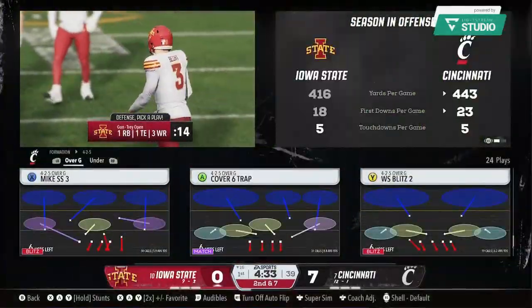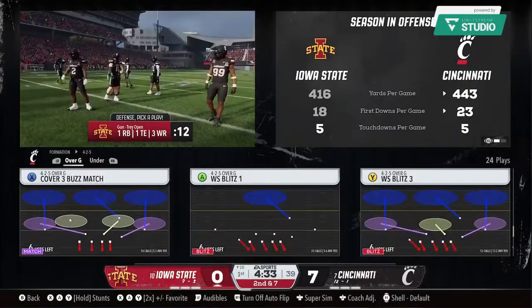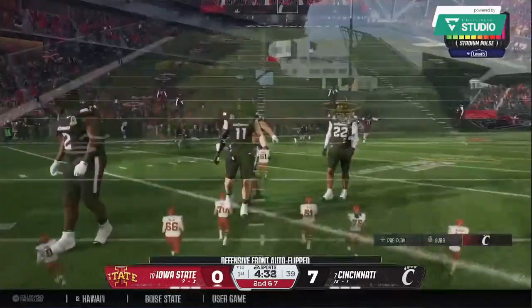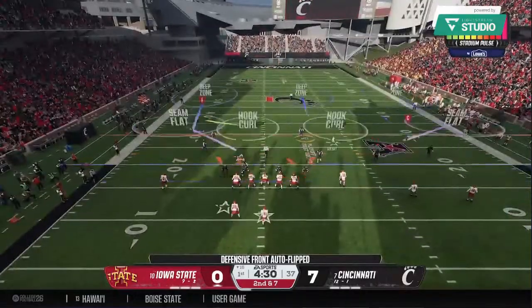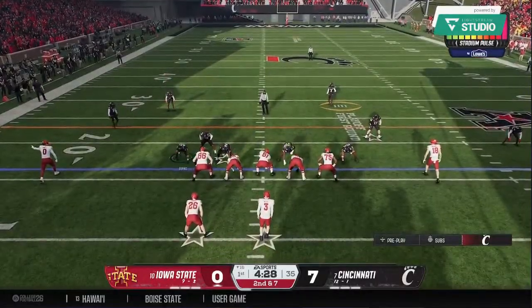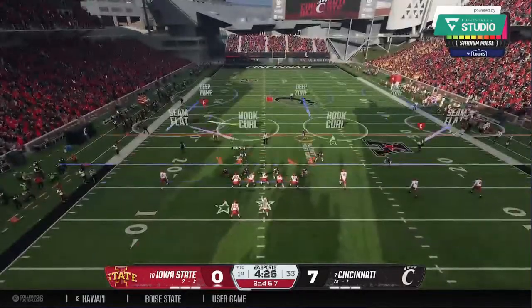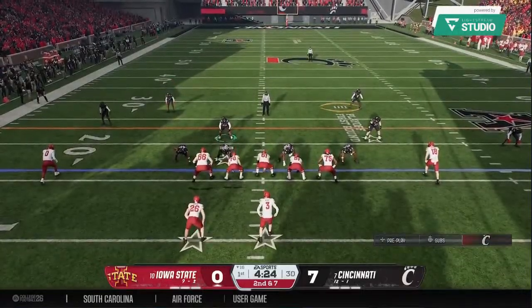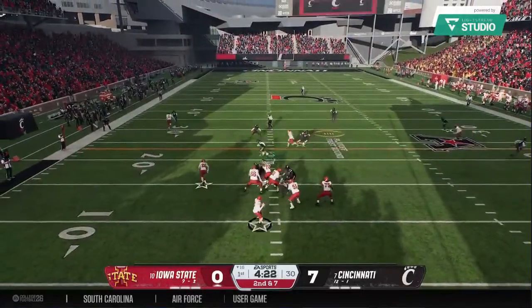Now it's 2nd down and 7. Nice solid run here by this back. Did a nice job of just finding that lane, picking up some positive yards there on 1st and 10. Looking to throw. It's Becht.